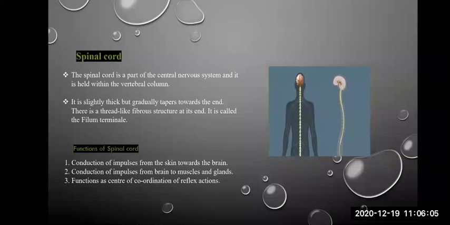Blinking of the eyelids whenever a soil particle or any particle enters in our eyes. Whatever quick immediate actions that our body gives to the external stimuli, that is known as reflex action. So these quick reflex actions are produced within the spinal cord and the responses are generated.